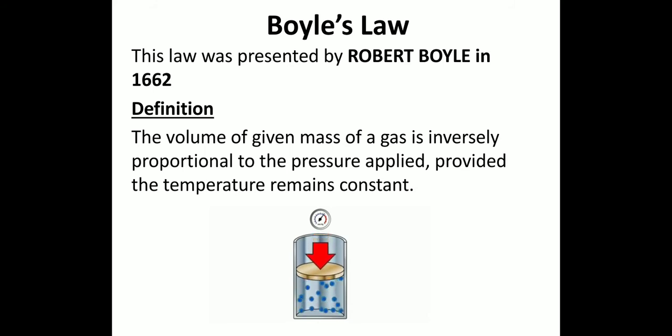This law was presented by Robert Boyle in 1662, and according to this law, it states that the volume of a given mass of a gas is inversely proportional to the pressure applied, provided the temperature remains constant. According to this law, the volume of a given mass of a gas decreases with the increase of pressure and vice versa, as you see in the following diagram, that when we increase the pressure, the volume of the gas decreases.